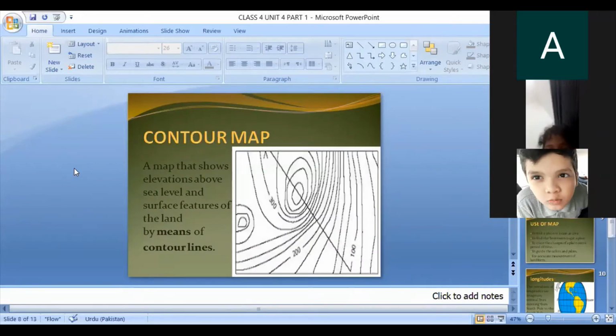This is the different word, a very rare, unique word: contour map. A map that shows elevation above the sea level and surface features of the land by means of contour lines. For example, I will explain this. In some areas there are mountains, some areas have hills, some areas have rivers, and if you go to Karachi, Karachi has the sea area.